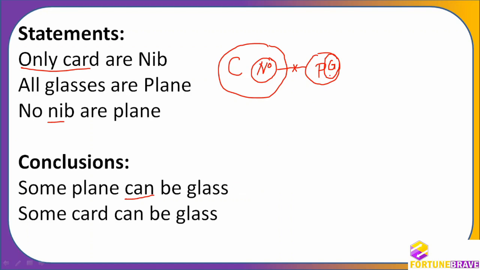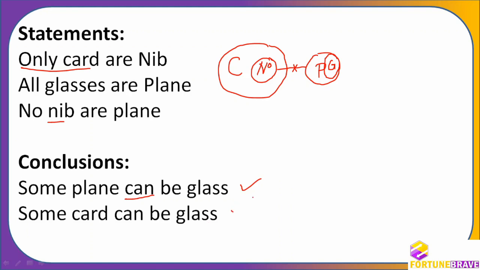When it is true in the standard statement itself, then it is true as well. So it can be glass, no problem. Some card can be glass. Can you now understand this one? Can some card be glass? Just try to think over it. It can be card or it cannot be card. Card can be glass or no.